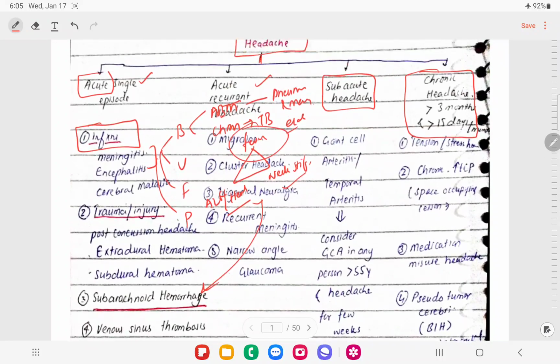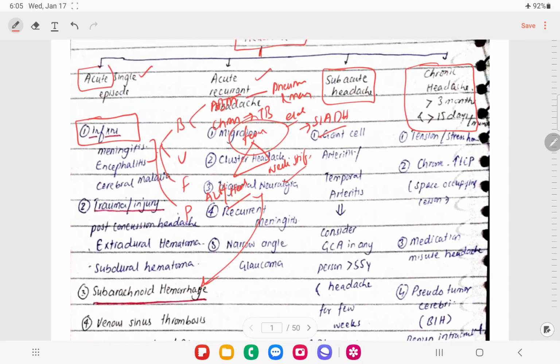We have discussed the syndromes related to that. There is SIADH, syndrome of inappropriate ADH release, that we can see in any type of CNS infection, and there will be hyponatremia. And we have also talked about meningococcemia that can lead to DIC and Waterhouse-Friderichsen syndrome.